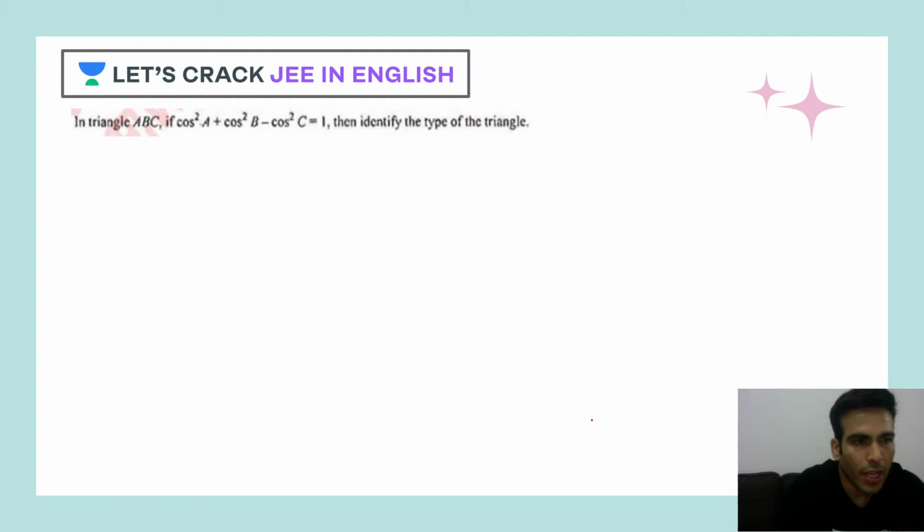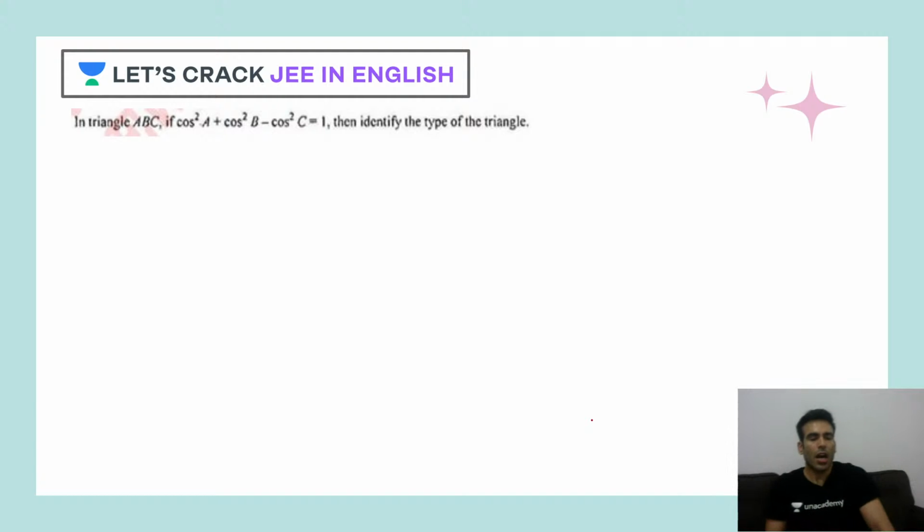Let's solve this question. In triangle ABC, if cos square A plus cos square B minus cos square C is equal to 1, then identify the type of triangle. How can you identify the type of a triangle? One thing which clicks my mind is cos square A and cos square B, so I can open it up and write it like this.